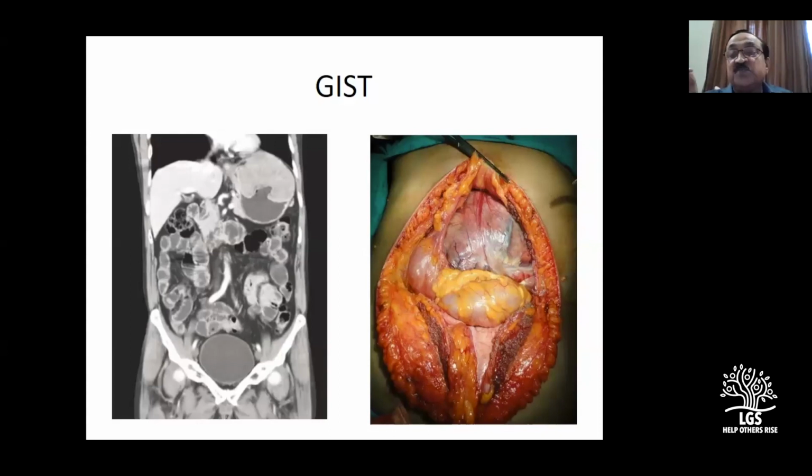So only with a small ulceration in the mucosa, you can get a little bit of bleeding into the stomach. Otherwise, they grow more outside, and they are the ones which produce large stomach masses. In the university examination, if the examiner asks you which is the large stomach mass, you can tell them gastrointestinal stromal tumors, also called GIST.